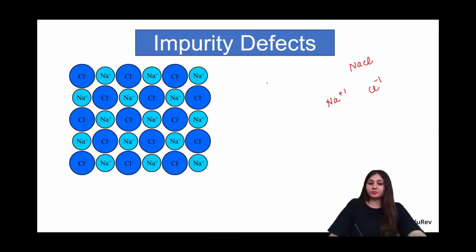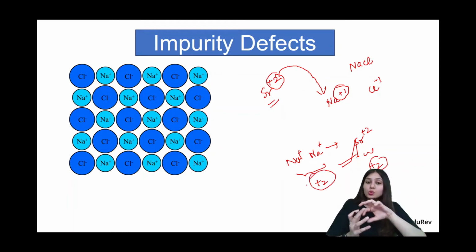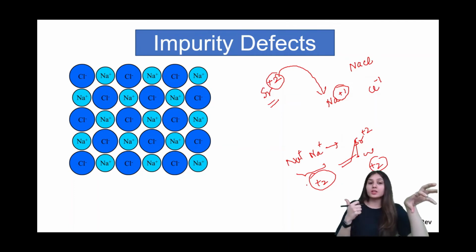Okay. Now, strontium is another element which is having a charge of +2. If I decide to replace some sodium positive ions with strontium ions, since strontium is having a charge of +2, unlike your sodium which is having a charge of +1, then of course 2 sodium will have to go out, so as for 1 strontium to come in. Is that clear? Because of course electrical neutrality rule has to be maintained. Only 1 strontium has a charge of +2, so to maintain that electrical neutrality, we need to have 2 sodium go out in place of 1 strontium which is going to come in.